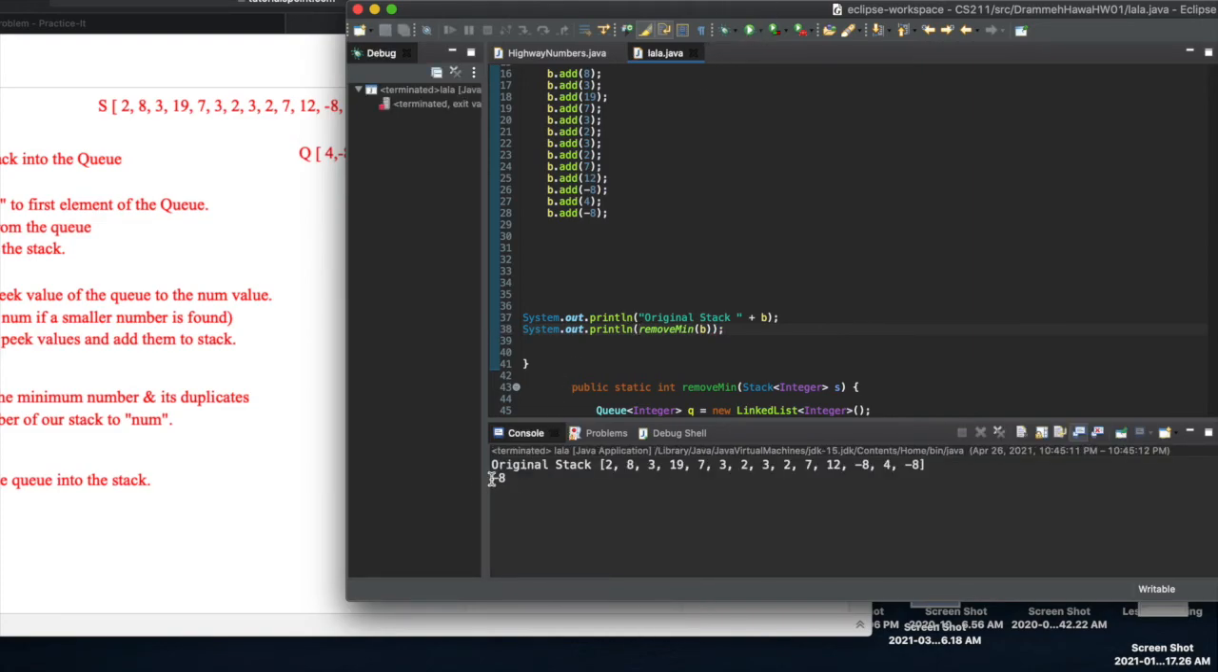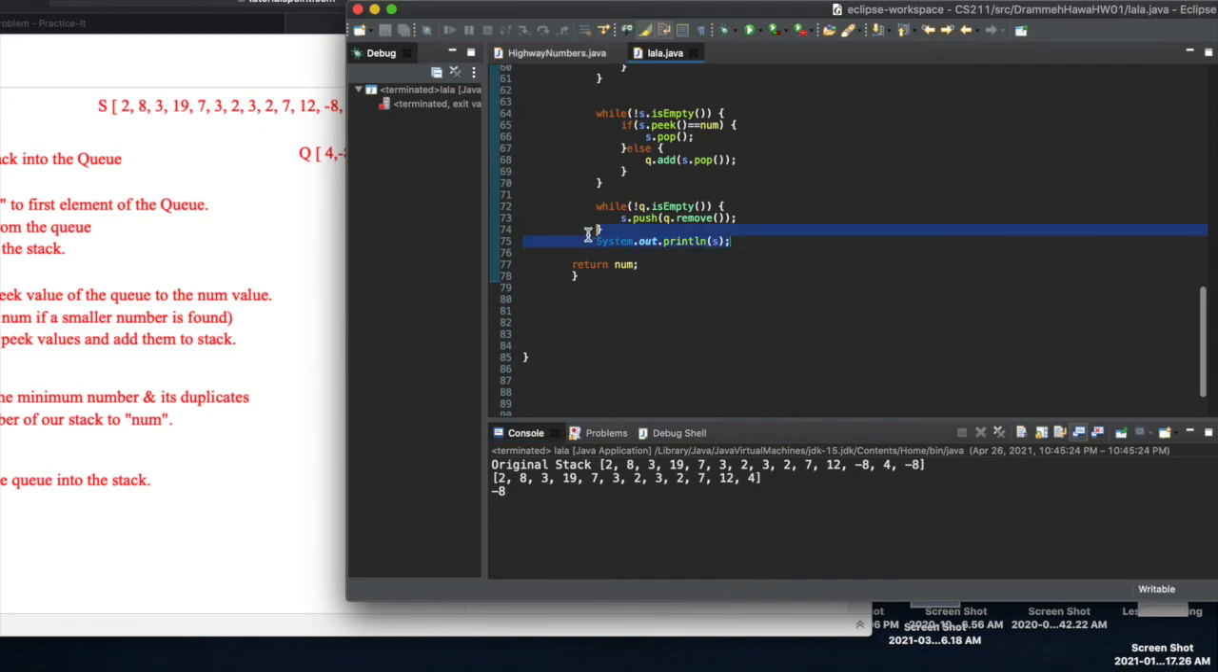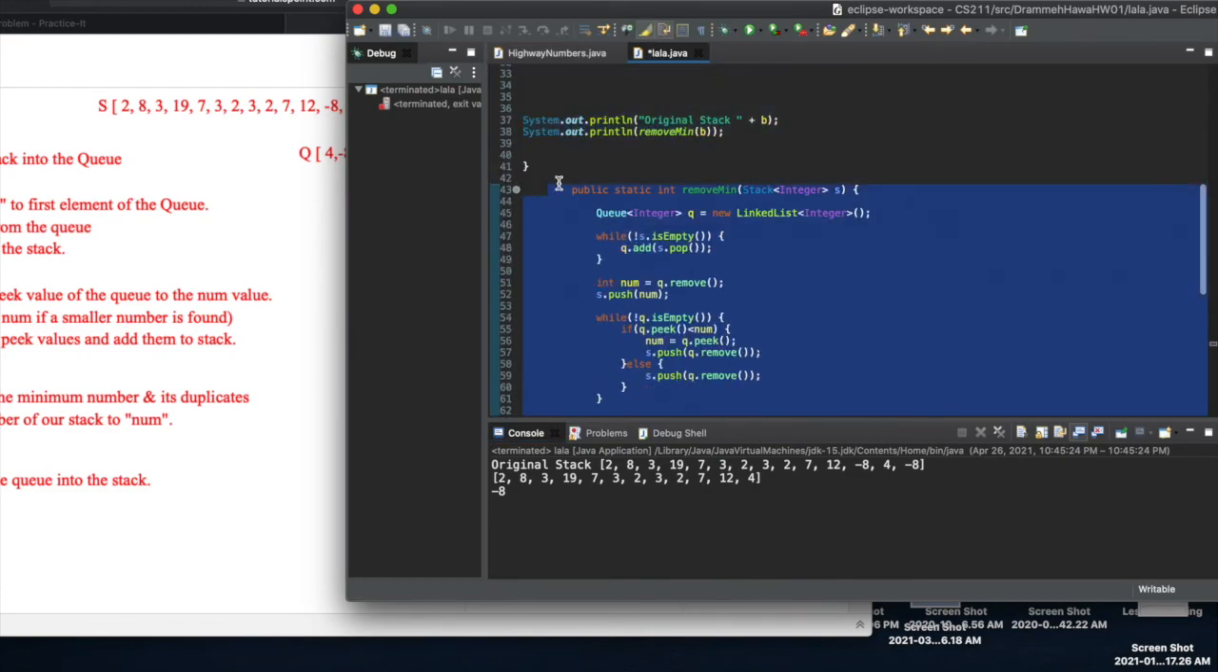Alright, so we'll get -8 here, and here's our original stack. And if we wanted to see if it restored the stack properly, all we'd have to do here is sys out the stack, and here we go. We get our original stack without the minimum values in there. So we're going to go ahead and paste this in the PracticeIt. I'm going to remove the printlns that I used to test and see what we get.